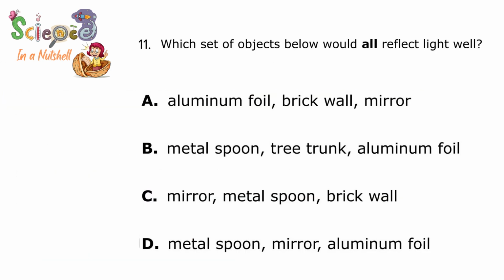Question number 11. Which set of objects would all reflect light well? Aluminum foil, brick wall, mirror. Metal spoon, tree trunk, aluminum foil. Mirror, metal spoon, brick wall. Metal spoon, mirror, aluminum foil. It will be metal spoon, mirror, aluminum foil.